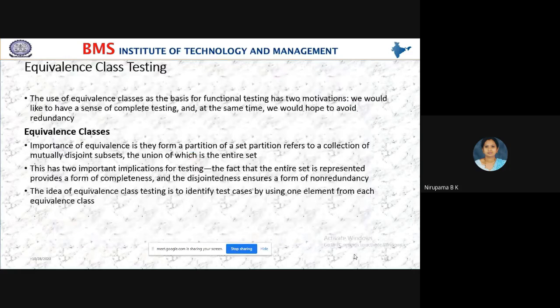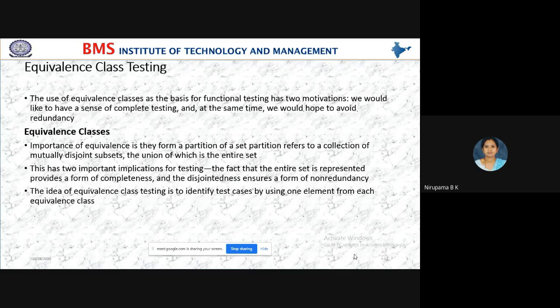Next, we have equivalence class testing. Yes, students, any idea what equivalence class testing is? This is a very important concept in software testing, that is equivalence class testing.